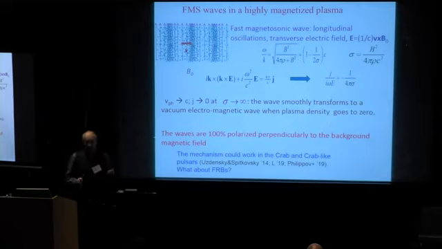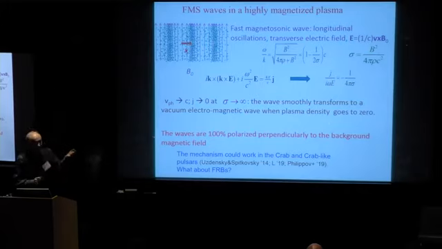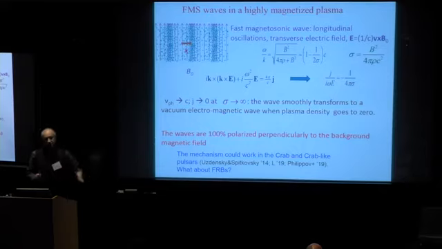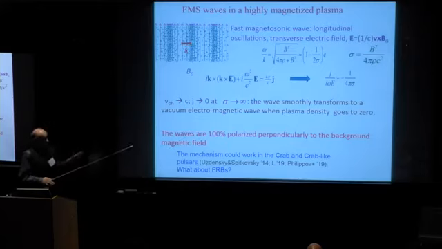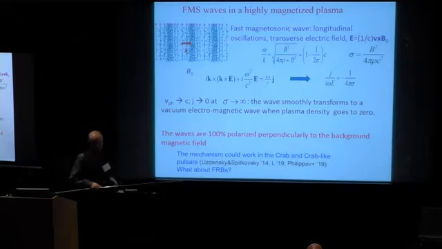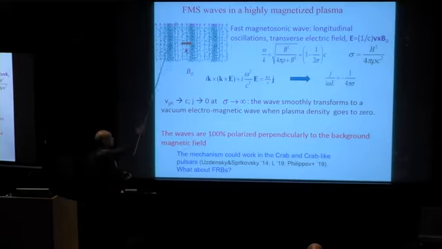This is a real singular point, and we have to take care that at this resonance, optical depth is already small. Therefore, plasma density should decrease rapidly enough. I consider this in a special model in a few minutes. So this is generally a mechanism which easily produces 100% polarized radiation, polarized perpendicular to the background magnetic field.